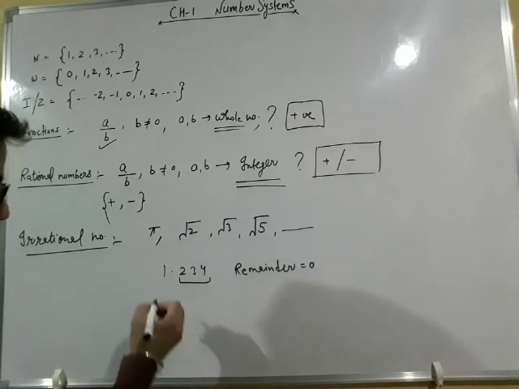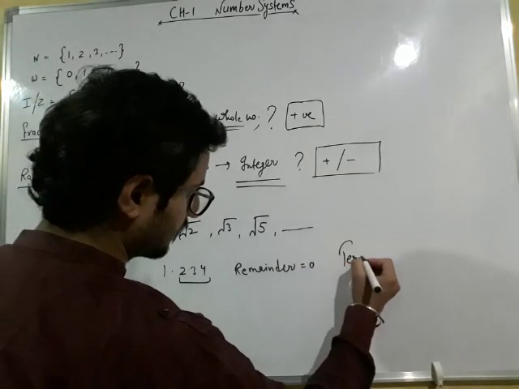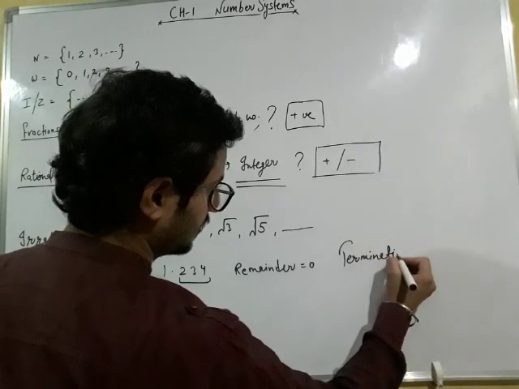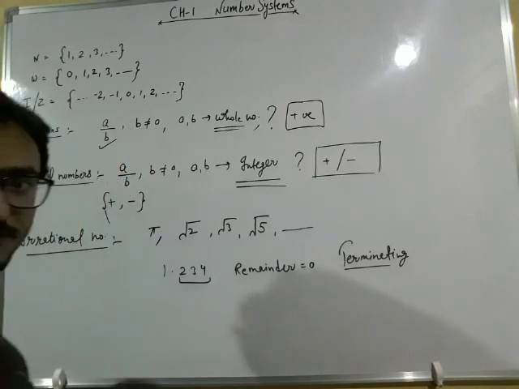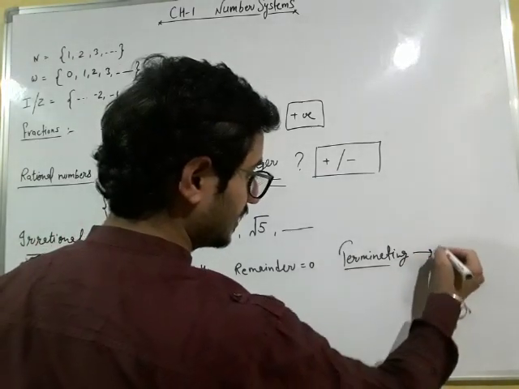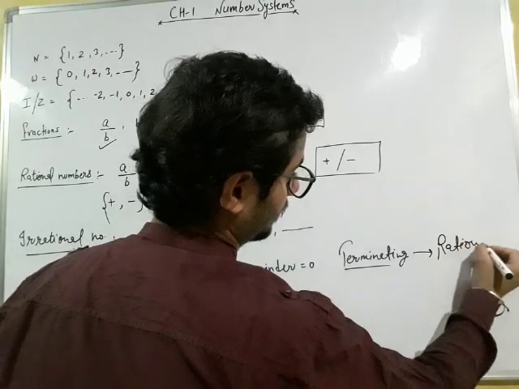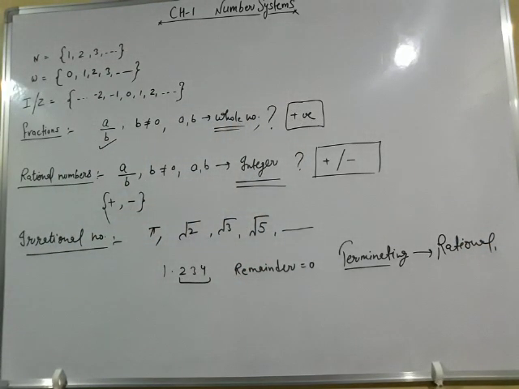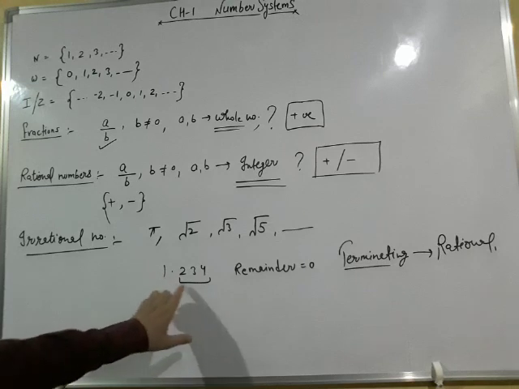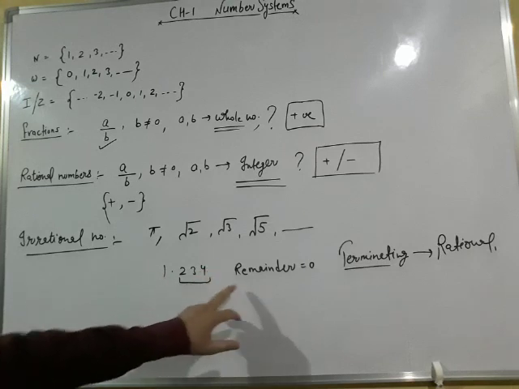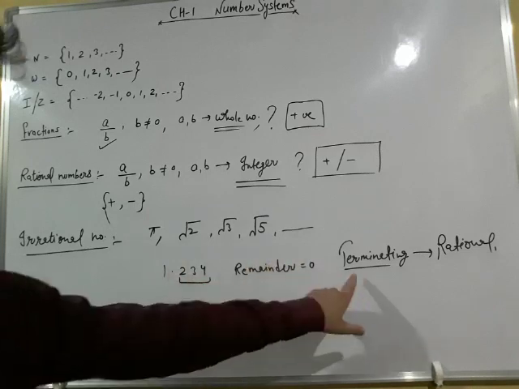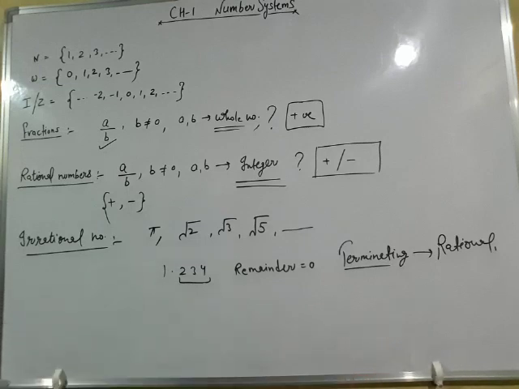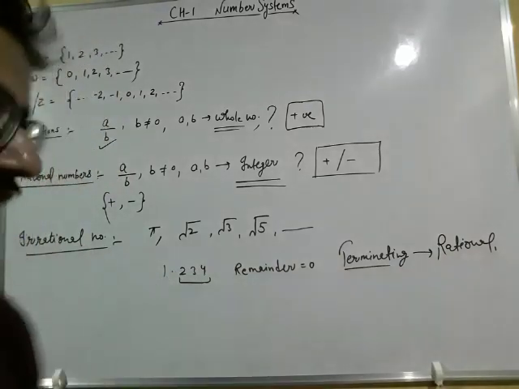Then we say that it is a terminating decimal expansion. And if the number has a terminating decimal expansion, then that number is known as a rational number. So if the number is of type 1.234 and after 3 decimal places our remainder becomes 0, then we say that this decimal representation is terminating. And if we have a terminating decimal expansion, then that number is declared a rational number.